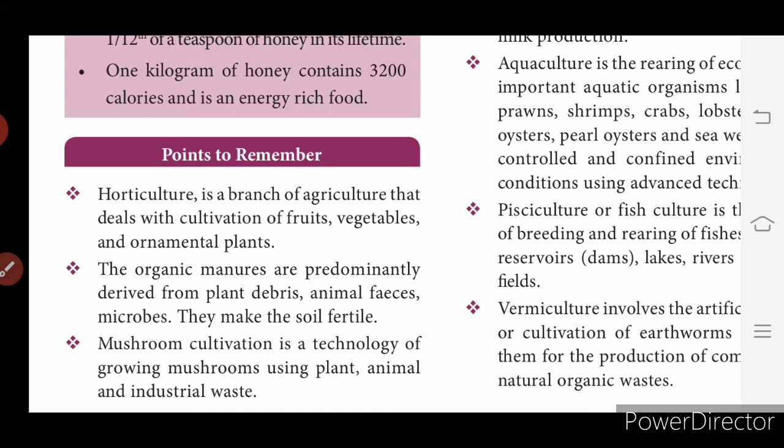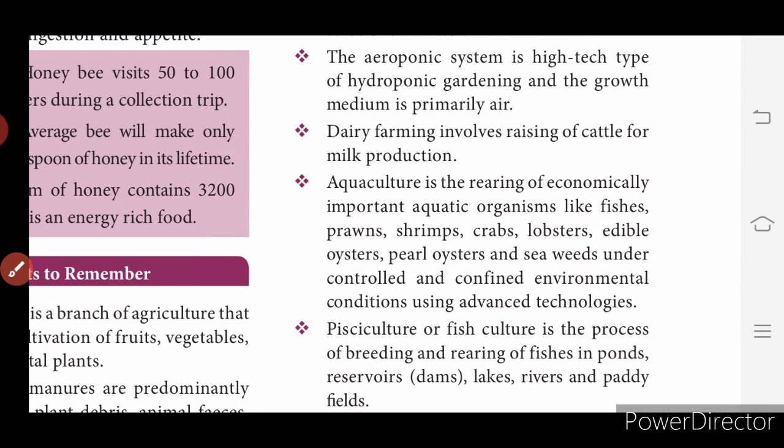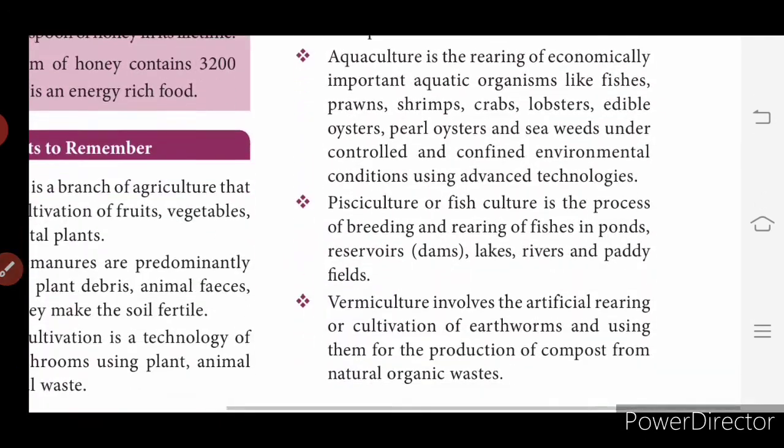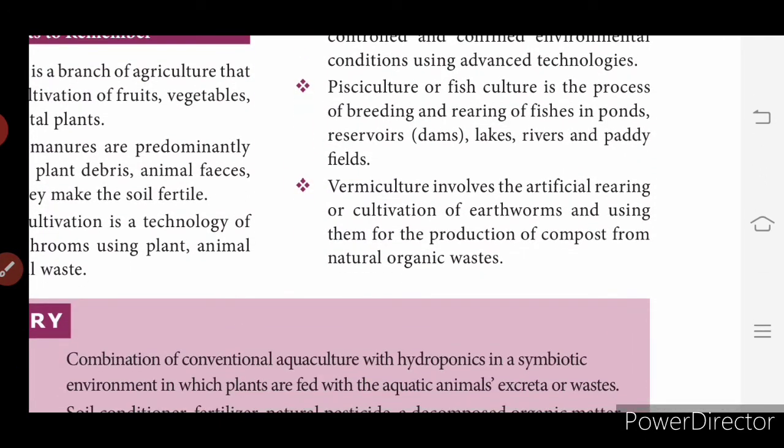So you have points to remember, important points and all given here. You can read the definitions. What is horticulture? Then how does the soil get fertile? The organic manures, predominantly derived from plant debris and animal feces. Then mushroom cultivation is the technology. Okay. Then aquaculture, about pisciculture, dairy farming, aeroponics, then vermiculture, that is artificial cultivation of earthworms, using them for the production of compost from natural organic waste.